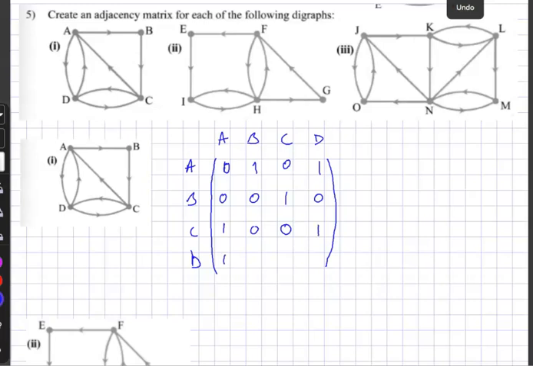D to A there is 1. D to B there are none. D to C there is 1, and D to itself is none. So what you have there are all the edges. And just interestingly, you can appreciate that they're all directed there: 1, 2, 3, 4, 5, 6, 7. And if I add up the ones, 1, 2, 3, 4, 5, 6, 7. So a quick double check makes me realize that I've probably got that right.